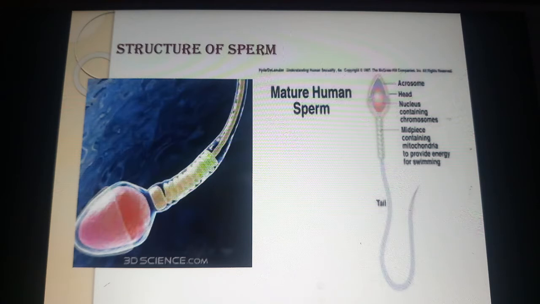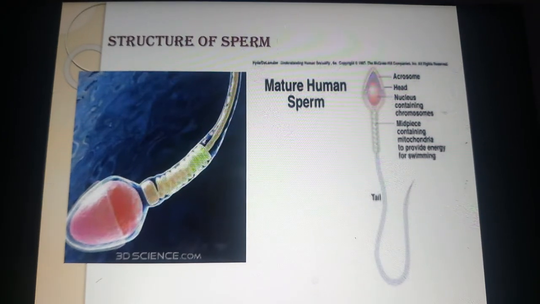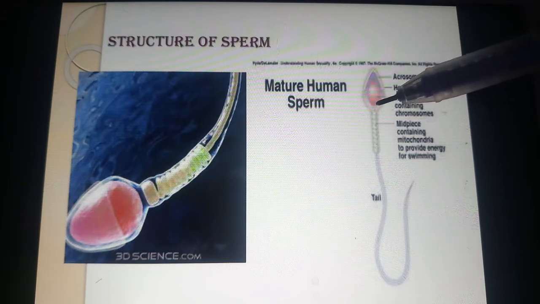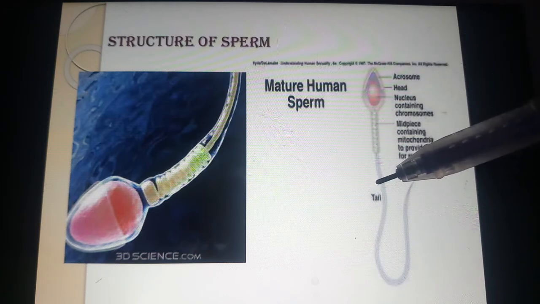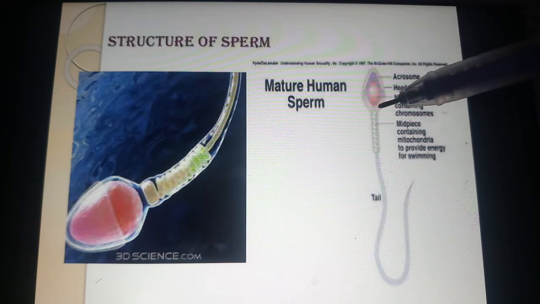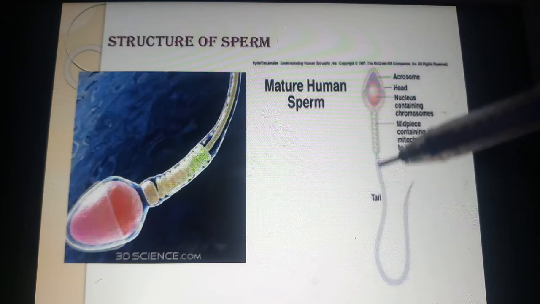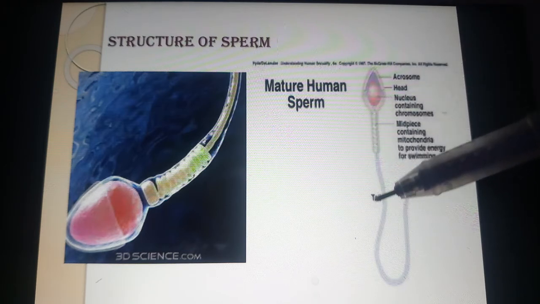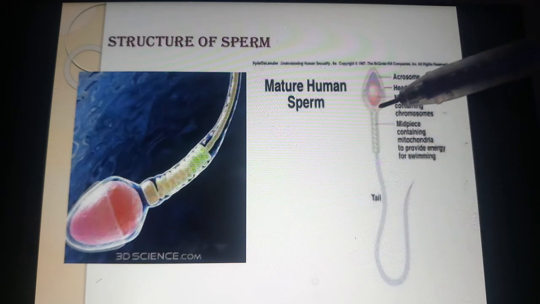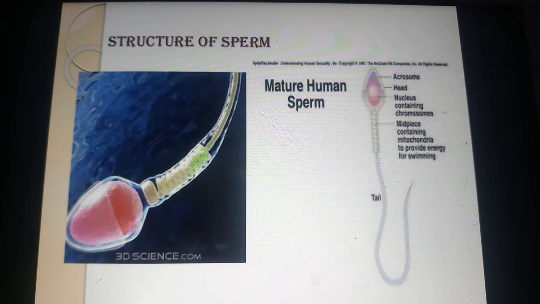Here, how does the sperm look? Let us discuss in detail. When we examine the structure of the sperm, it is a very microscopic structure. It is composed of the head, neck, the middle piece, and the tail. The entire sperm is covered by a protective membrane called the plasma membrane, which envelops the whole body of the sperm.